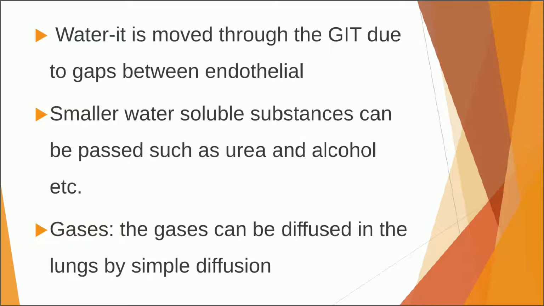Then some smaller water soluble substances can be passed, such as urea and alcohol. Using this particular mechanism, they can enter into blood circulation from the gastrointestinal tract. Some gases are also entering into blood circulation following the simple diffusion mechanism.